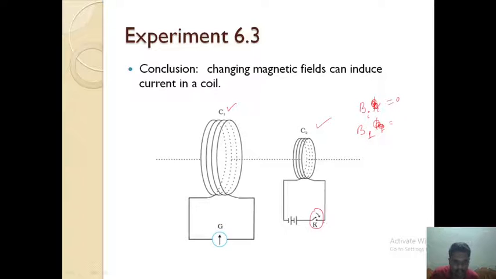Once you close the key, current in the coil increases. Current passes through the coil and produces a magnetic field, and those magnetic field lines pass through coil C1. Initially the magnetic field is 0, later, for example, 1 Tesla, let us suppose.